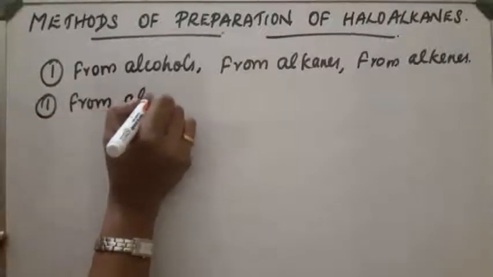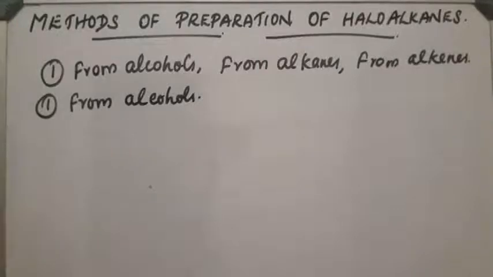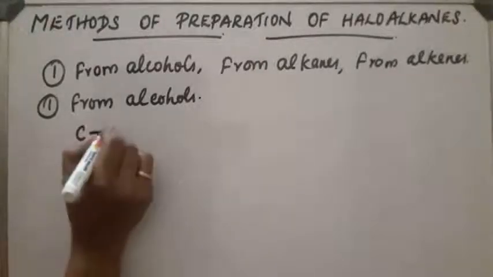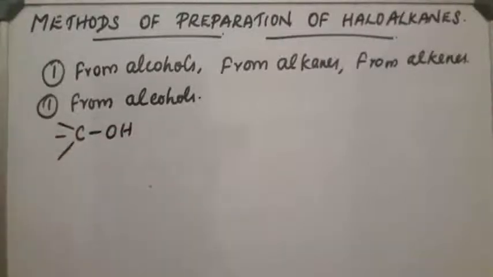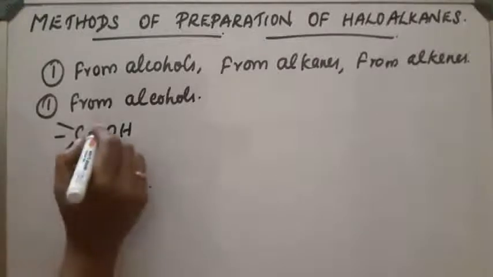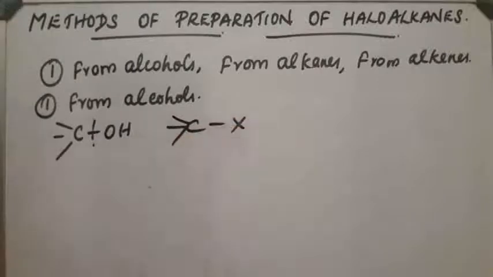In this case, the compound has a C-OH bond. As a result of the reaction, this bond breaks and a C-X bond is obtained. The OH group present in the alcohol is replaced by the halogen atom, and as a result haloalkanes are produced.